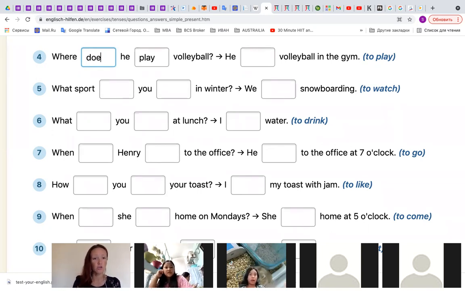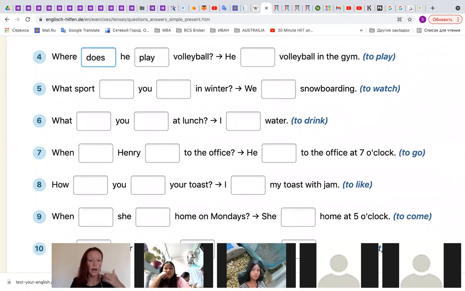Does, very good. Where does he play volleyball? You can say did, but did means the past, and now we work with present tense. So that's why no did.